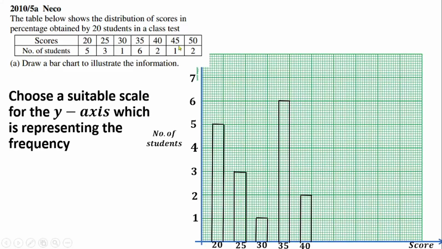Then also the next bar is 45. The frequency is 1. That means go and stop around here with your ruler and pencil. Close the bar here and close the top also. That will give us the rectangular bar for item 45. Then item 50, the frequency is 2. Then draw a straight line to the frequency 2. Close it and close the top. So that's for 50. So this is the bar chart they expect us to present or prepare.